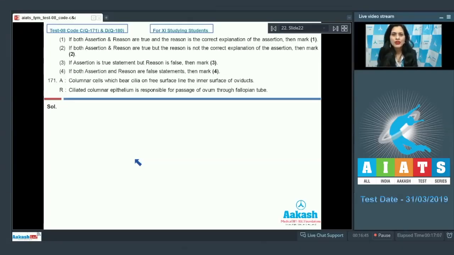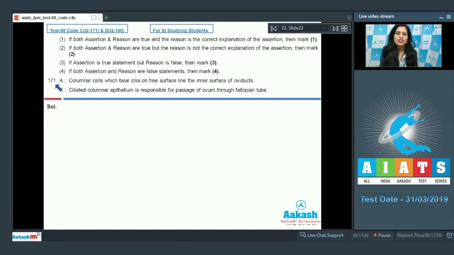Now the successive questions are to be answered based on the following. First, if both assertion and reason are true and the reason is the correct explanation of the assertion, then mark 1. Second, if both assertion and reason are true but the reason is not the correct explanation of the assertion, then mark 2. Third, if assertion is a true statement but reason is false, then mark 3. Fourth, if both assertion and reason are false statements, then mark 4. And according to these markings, we will attempt the preceding questions.